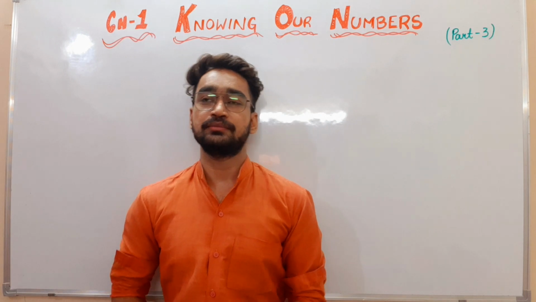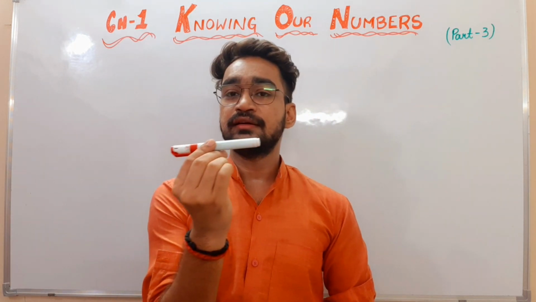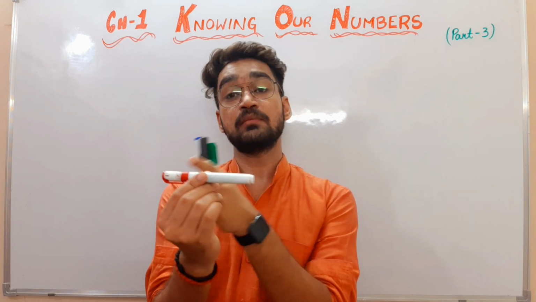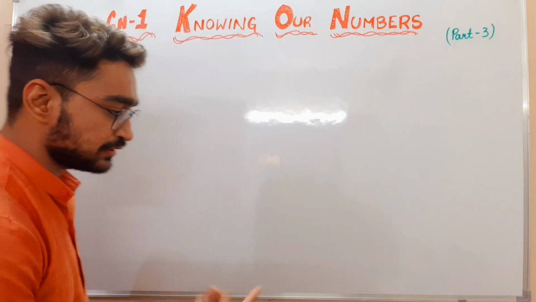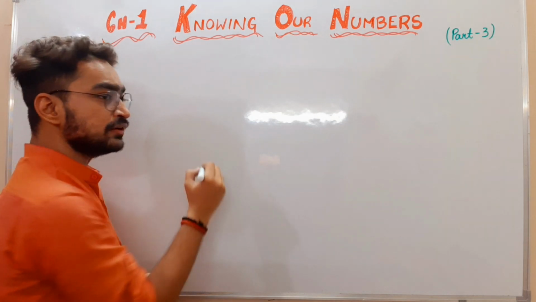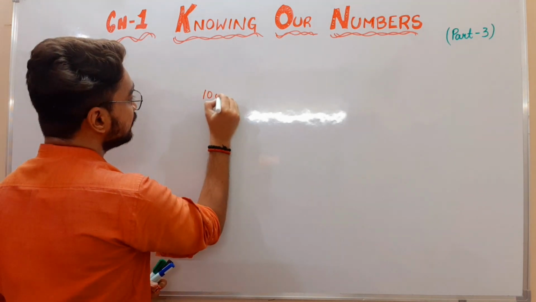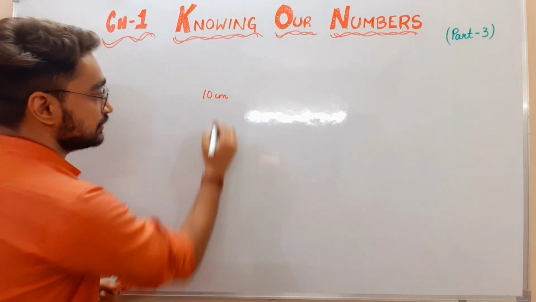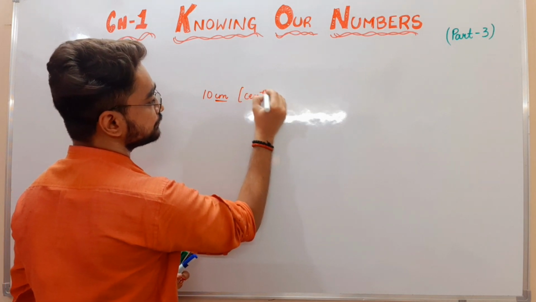I want to ask you some things. For example, if I am asking, can you tell me what is the length of this marker? Probably you will take a scale and measure it and you will say, sir, your marker is approximately 10 centimeter or something like that. Means cm, you are writing the word as centimeter, right?